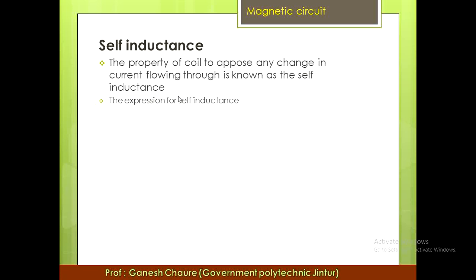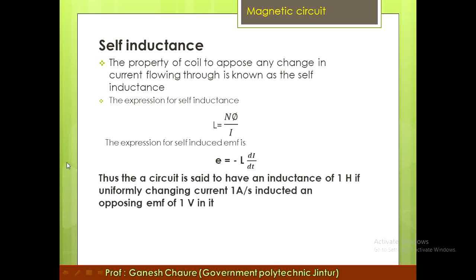Then we will see the concept of self-inductance. The property of a coil to oppose any change in current flowing through it is known as self-inductance. The expression for self-inductance is given by L equals N phi upon I. And the expression for the self-induced EMF is E equals minus L di by dt.